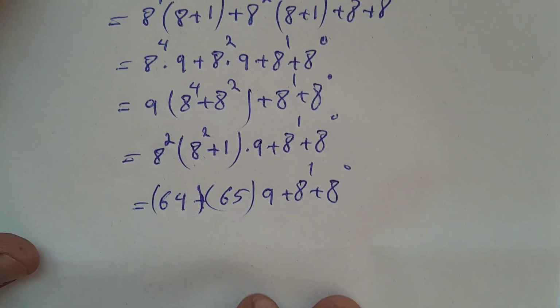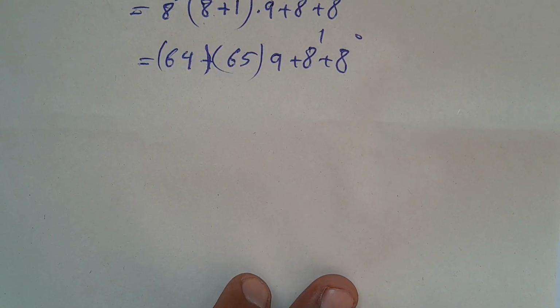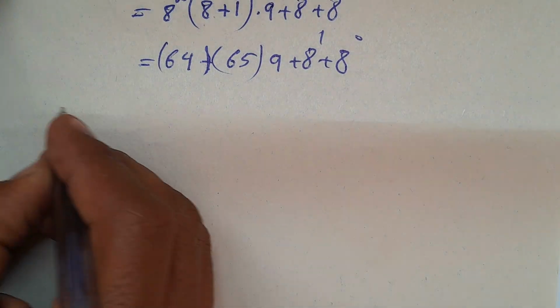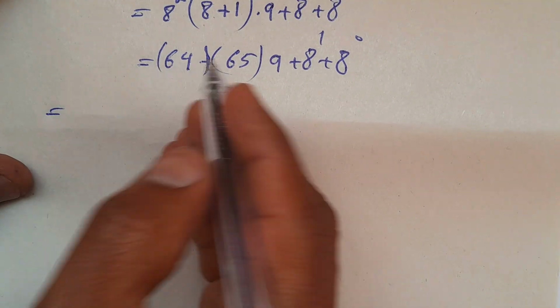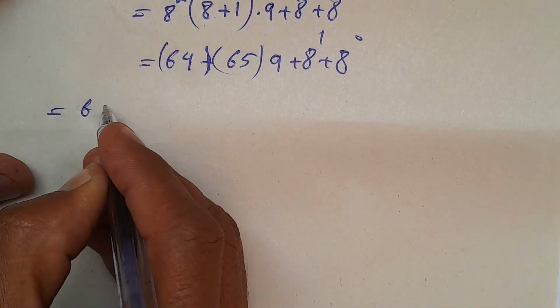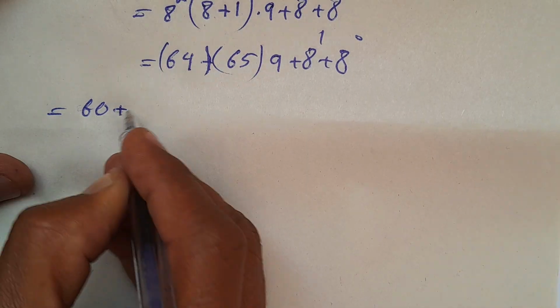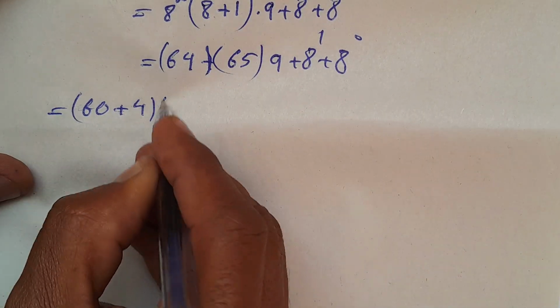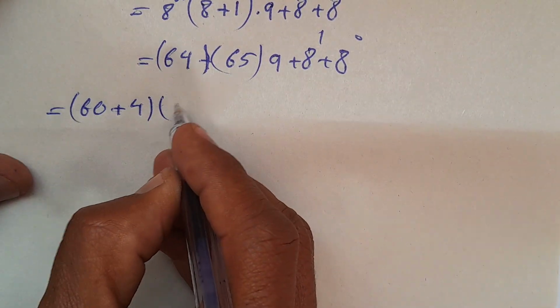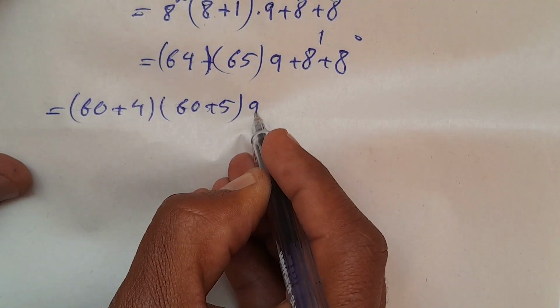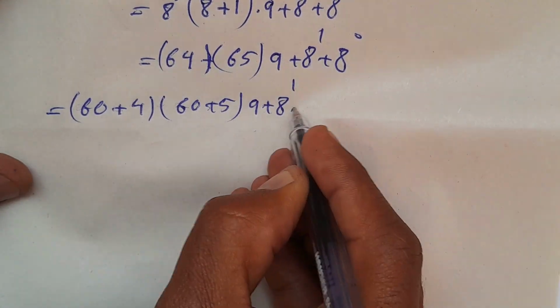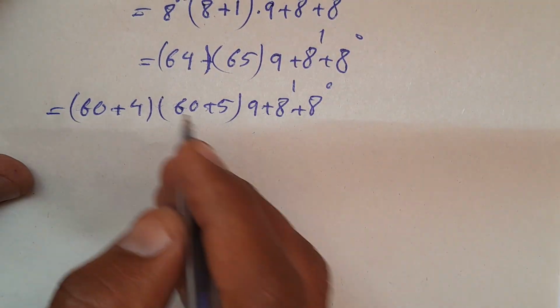And again here I have 64 can be written as 60 plus 4, times 65 can be written as 60 plus 5, times 9 plus a to the power of 1 plus a to the power of 0.